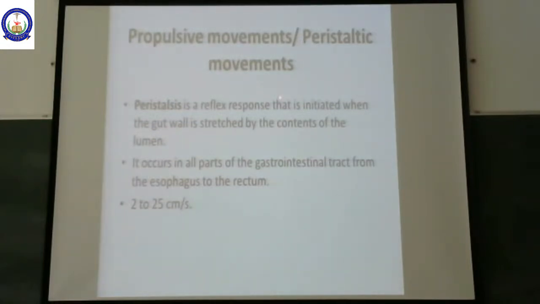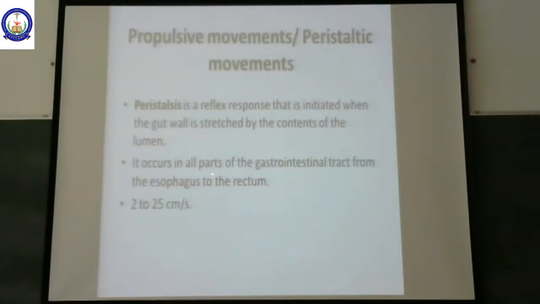Peristalsis is a reflex response that is initiated when the gut wall is stretched by the contents of the lumen, that is food contents. So when is peristalsis occurring? Whenever the food that has been entering the GI tract is stretching the gut wall, that is when peristalsis is initiated. So I repeat, the definition of peristalsis: peristalsis is a reflex response that is initiated when the gut wall is stretched by the contents of the lumen.